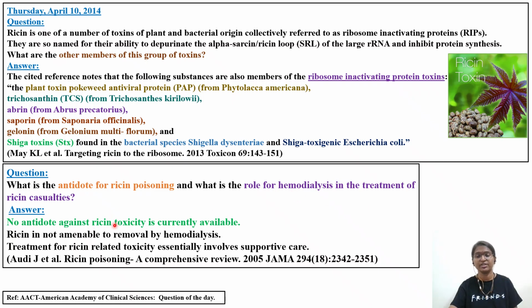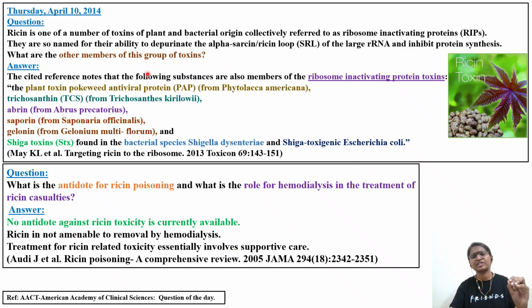So the question is, what is the role of hemodialysis in the treatment of ricin casualties? The answer is there is no antidote against ricin toxicity. As of now, currently there is no antidote for this toxin ricin. Ricin is not amenable to removal by hemodialysis, so the hemodialysis step also cannot be done. So how are we going to treat a patient with ricin exposure? Only supportive management. Treatment for ricin-related toxicity essentially involves supportive care. So you can only treat the symptoms, but you cannot detoxify that particular toxin. Okay, so pause here, read.